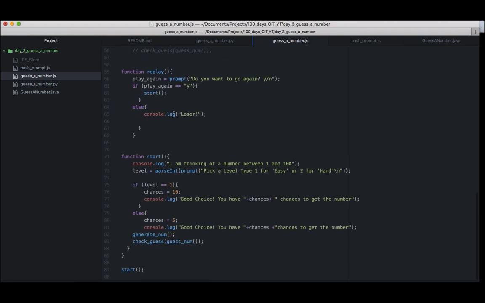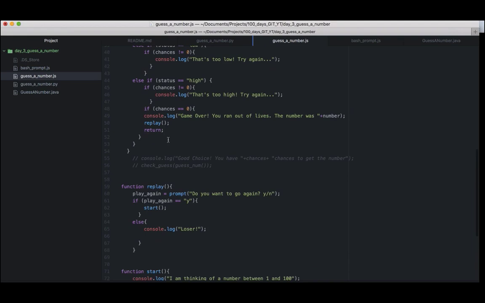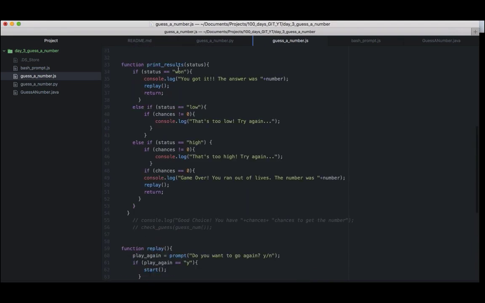function is the name of how you start your method. In Python we say def, and then there are curly braces just like Java does. Okay, and we have Math.random like Java as well. And remember, this one generates a number between 0 and 1. Yes, so you multiply that number with whatever you want to multiply it with, and then we're doing floor because we don't want it to go beyond 100, so it's any number between 0 and 100. Okay, and then from there, as usual, it's going to start up with the start function.